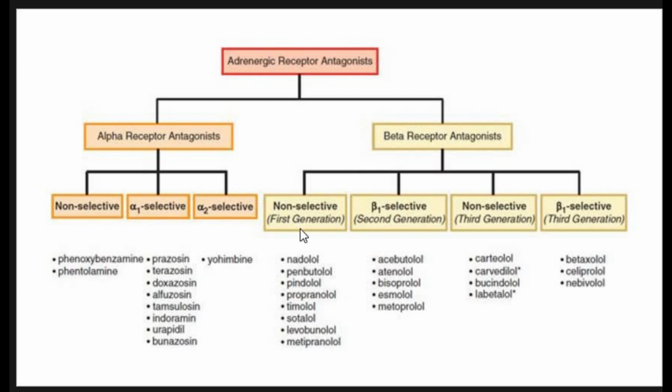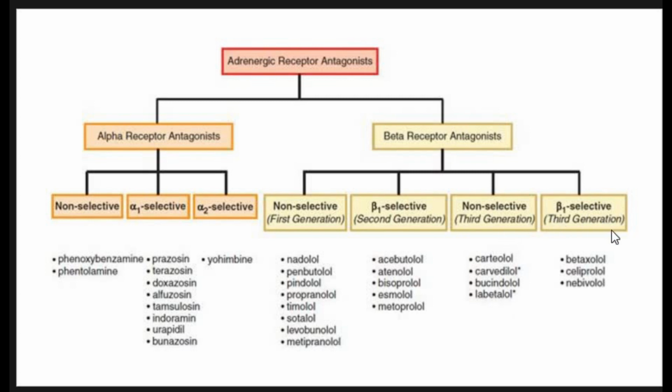Then we have the beta receptor antagonists. Again, they are non-selective, also called first generation: nadolol, penbutolol, propranolol, timolol, etc. Then we have beta 1 selective, which are cardioselective: acebutolol, atenolol, esmolol, metoprolol, bisoprolol. Then we have non-selective, also called third generation: carvedilol, bucindolol, labetalol. They have certain intrinsic activity.